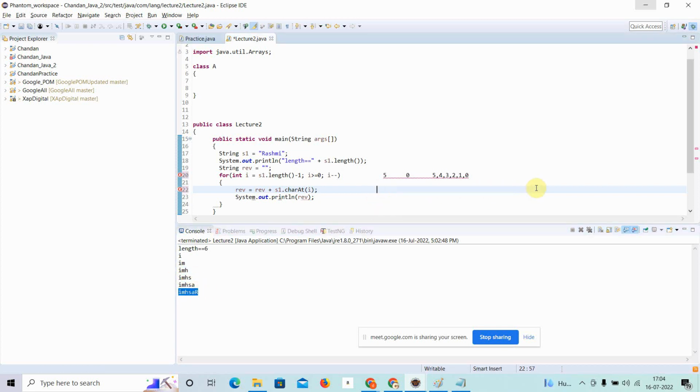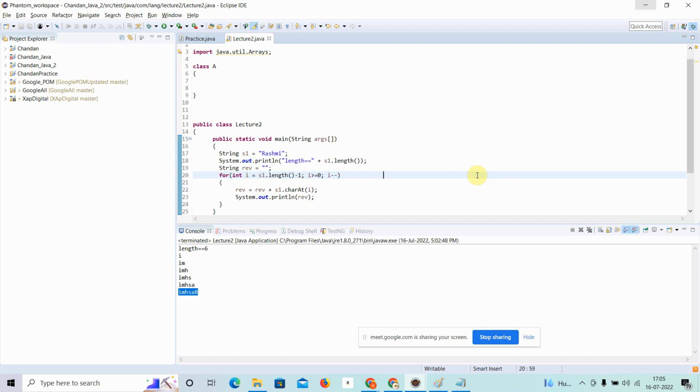So this is a very simple program. There are a lot of ways to print the string in reverse. Everybody has their own way, somebody creates a character array or something, but you have to understand the basic concept. Okay, so now I think I have covered most of the things in the string.